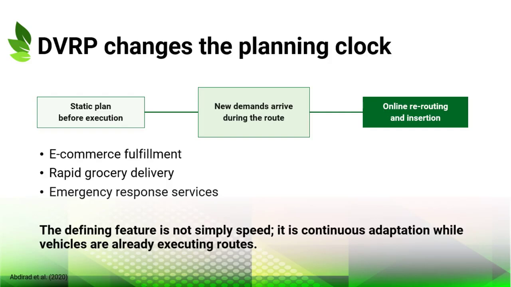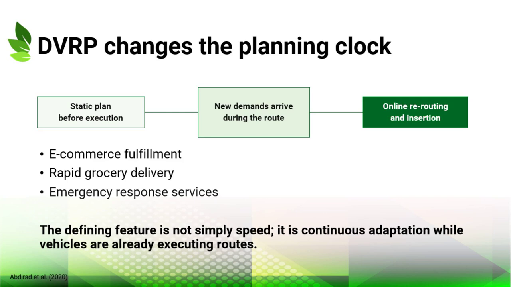This slide illustrates how dynamic vehicle routing changes the planning clock. In a static routing model, a route is designed before execution and then followed unless a major disruption forces manual adjustment. In a dynamic model, new customer demands or return requests arrive while the route is in progress. The system must then decide whether, where, and how to insert those requests into existing tours.